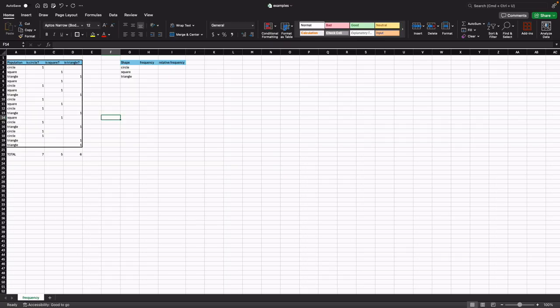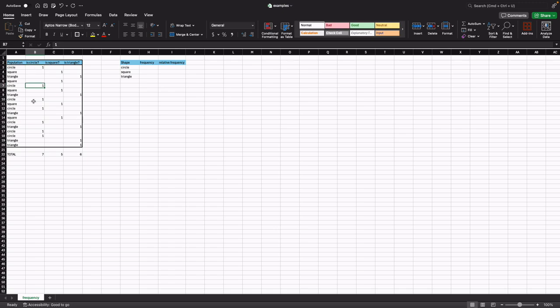Let's talk about frequency. Here I have created this table as an example. In this table we have a population. Here all of this is our population, which is composed of shapes. We have circles, squares, and triangles. So here I have created this count: whenever it's a circle, we put the 1 here.